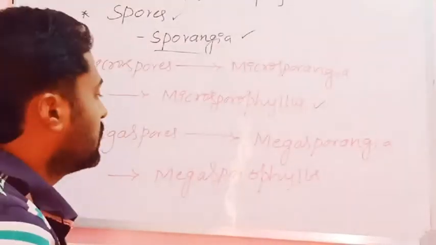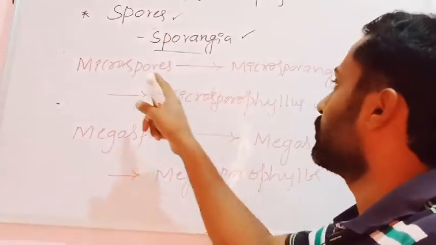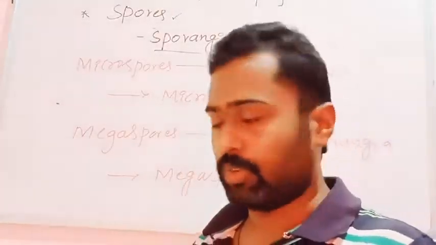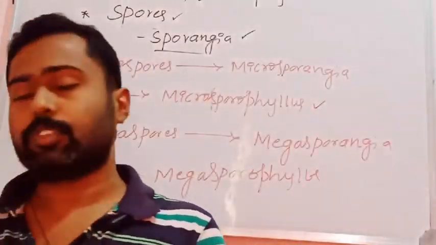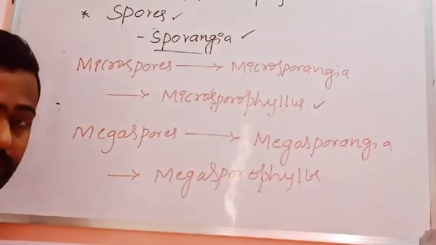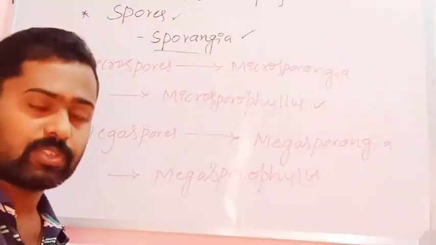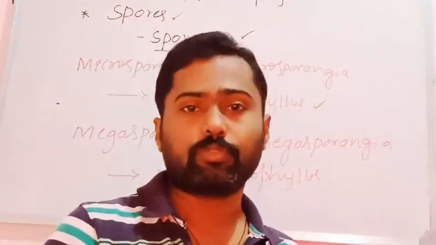The sporophylls that bear only megasporangia are called megasporophylls, and those that bear only microsporangia are microsporophylls. Hence, there are two kinds of spores in some pteridophytes like Selaginella, Marsilea and Isoetes, which are called heterosporous pteridophytes.